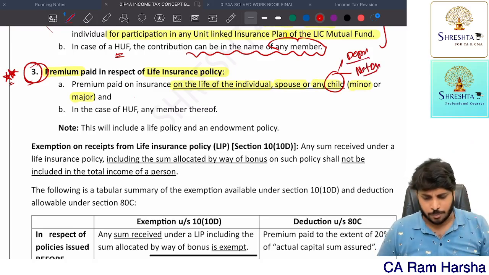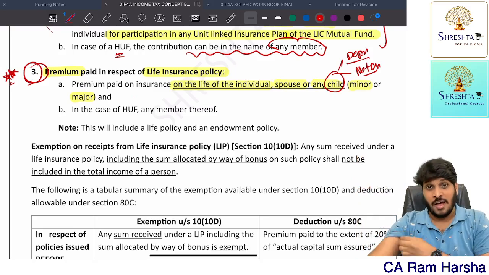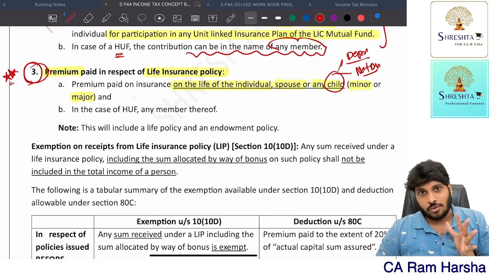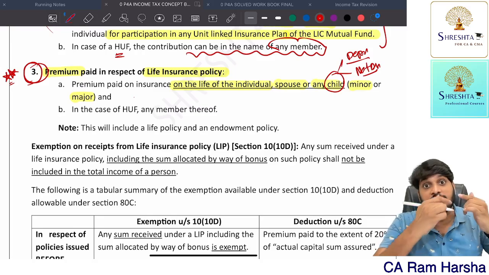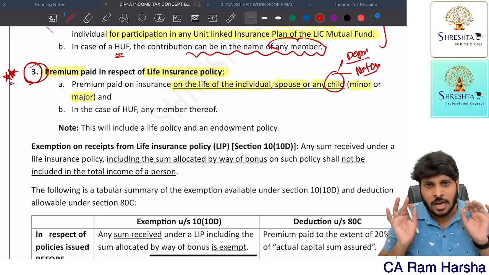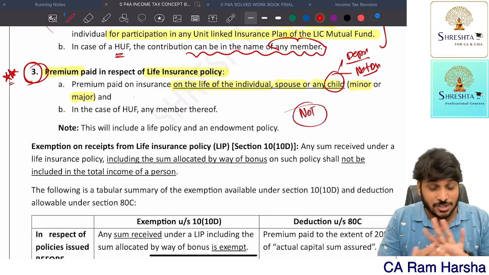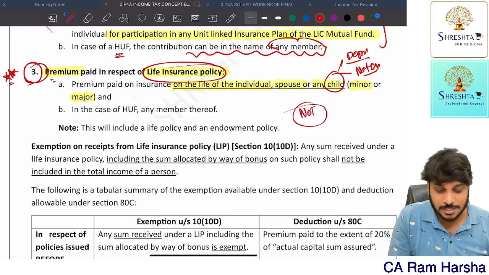Generally, one more point. Wherever in the entire income tax law the word insurance comes, you should pay the premium by other than cash. Such a restriction is not given in the life insurance policy premium.